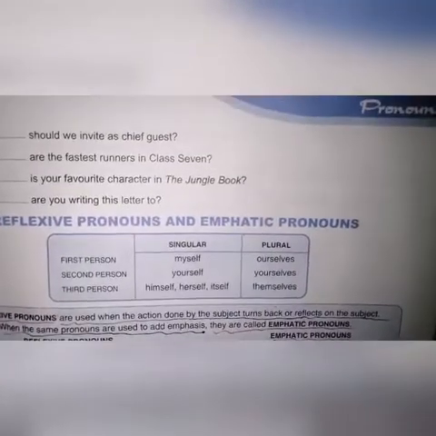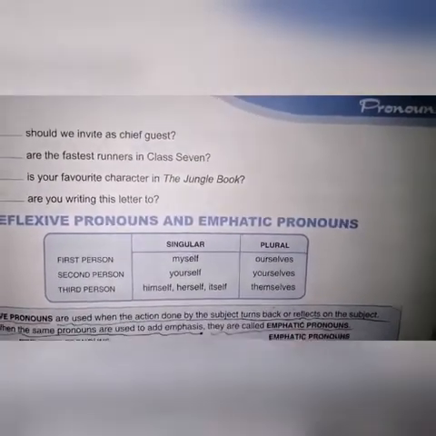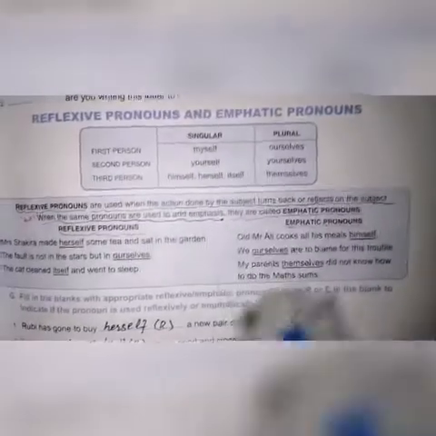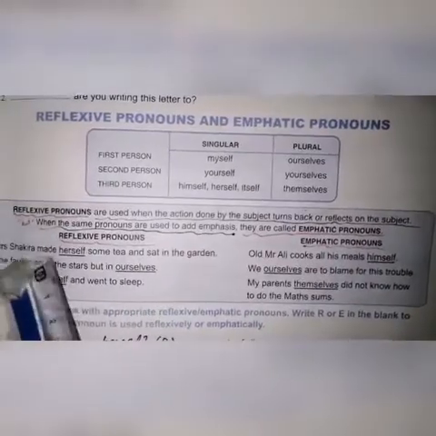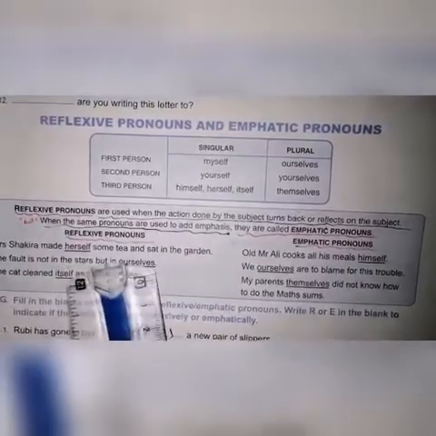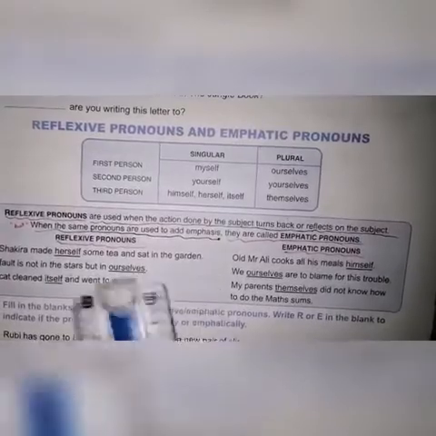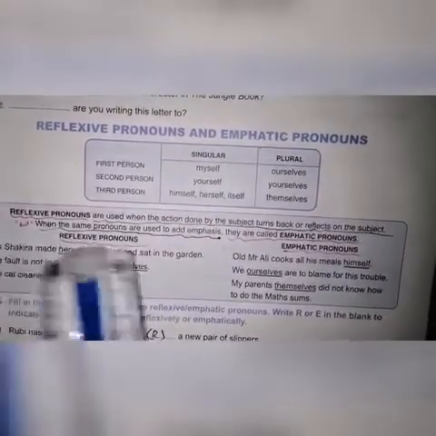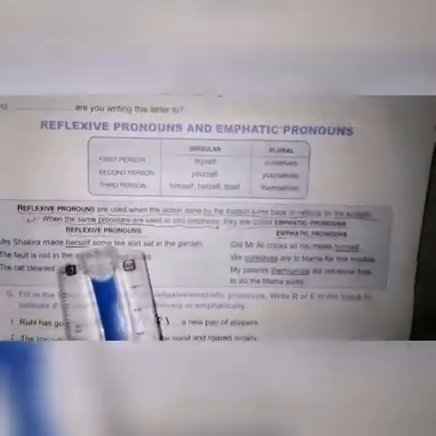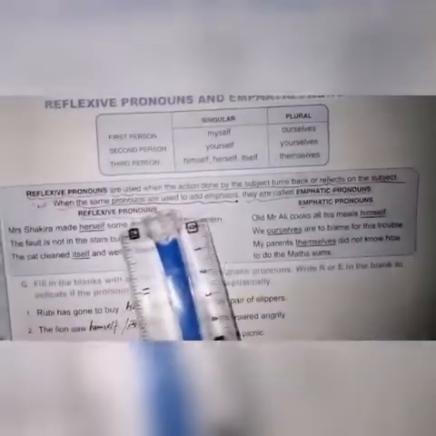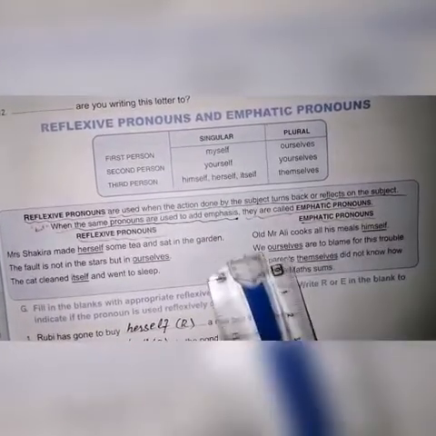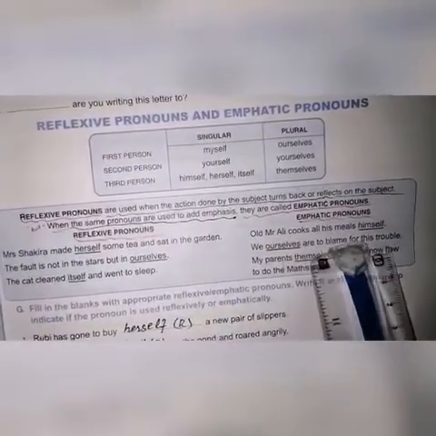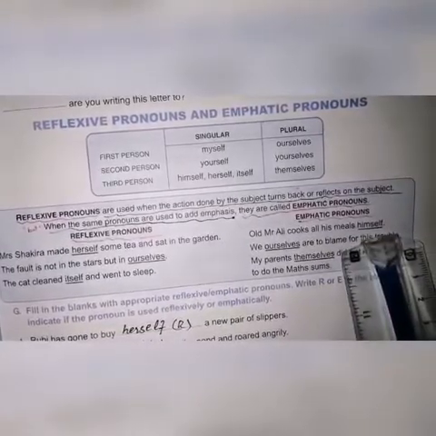Reflexive pronouns and emphatic pronouns. Reflexive pronouns are used when the action done by the subject turns back or reflects on the subject. For example, Mrs. Shakira made herself some tea and sat in the garden. Herself is a reflexive pronoun. But when the same pronouns like herself, himself, yourself are used to add emphasis, they are called emphatic pronouns. For example, old Mr. Ali cooks all his meals himself. Himself is an emphatic pronoun.